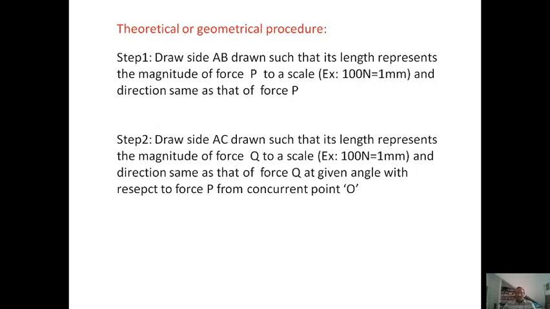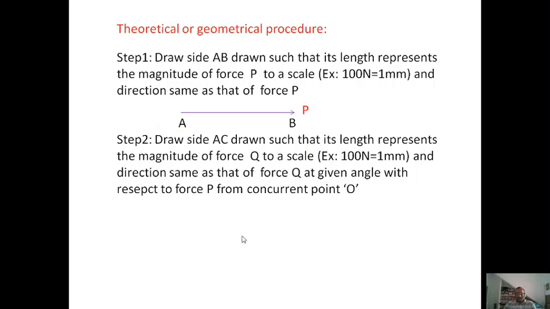That totally depends on the scale you choose. Initially, draw AB as a vector of force P in the given direction, using the scale according to the magnitude of force P.